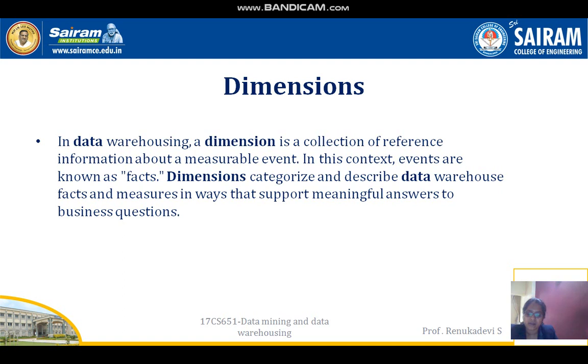For instance, in the relational model, normalization and ER models reduce redundancy in data. In contrast, the dimensional model arranges data in such a way that it is easier to retrieve information and generate reports, right? So the fact is the measurement with respect to the business. And the dimension is the context surrounding the business process event. The attributes are based on, for example, the state, country and zip code. So these are the categories.